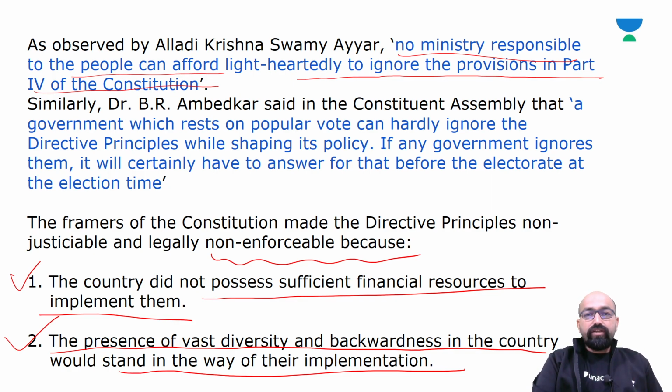Already we have learned that these DPSPs are non-justiciable and legally non-enforceable, and we are now studying the reasons why.